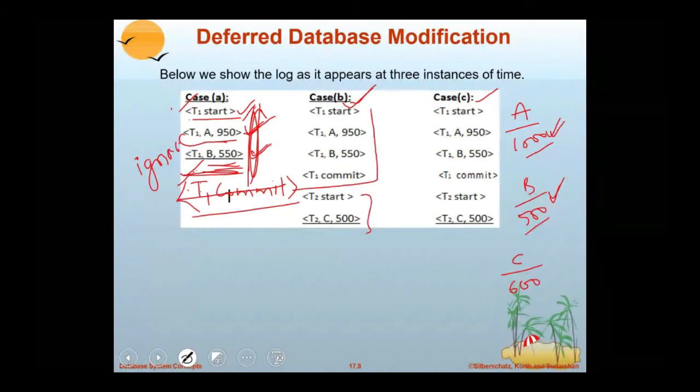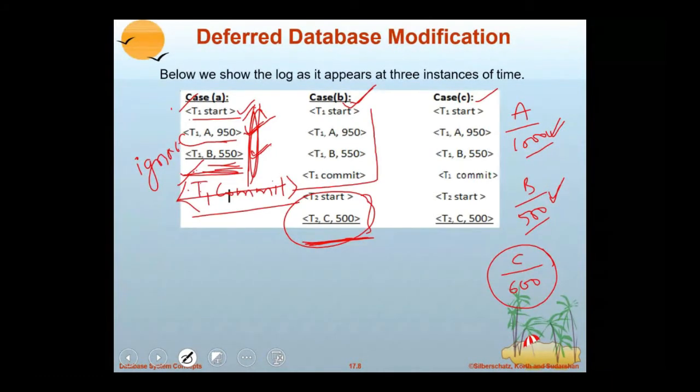But do we have T2 commit? No, T2 commit is not there. It means, do we require to do anything with the C value in the disk? Nothing, because C is having its own old value itself, because there is no commit operation. So what you can do, just ignore this log.